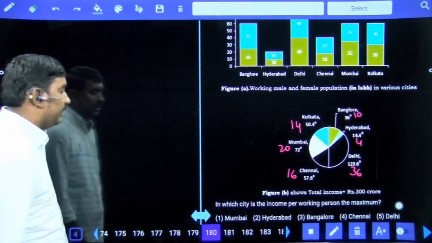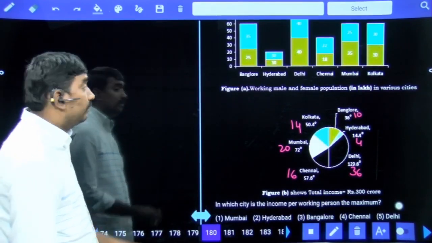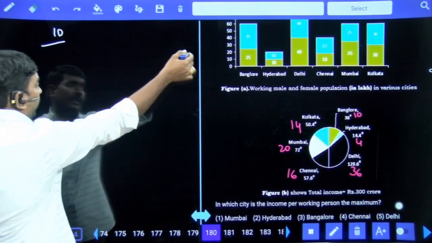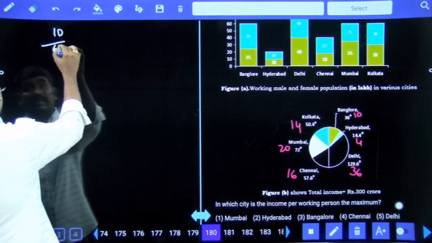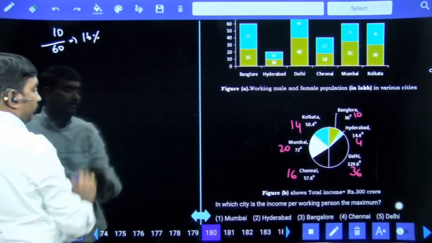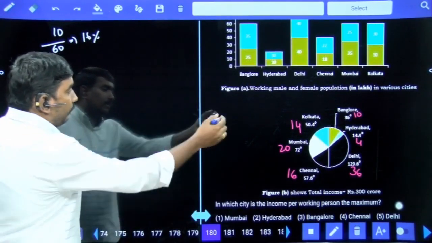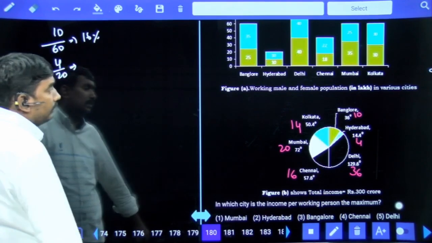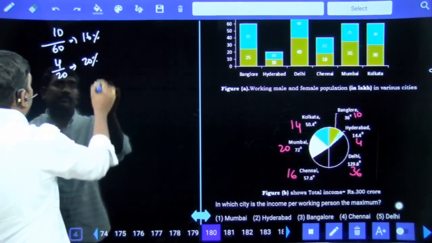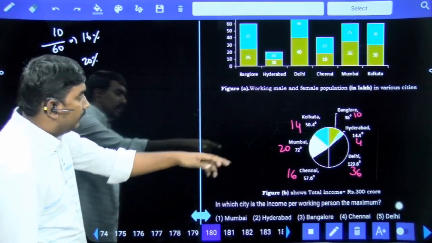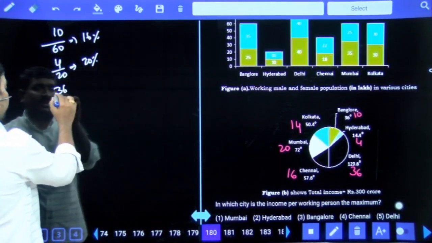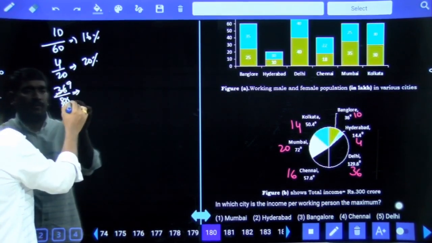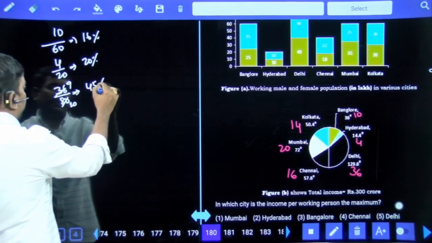First one. Which city has maximum income per working person? Bangalore 10%, out of 35 plus 25, 60. 1 by 6 means 16%. Bangalore. Hyderabad 4% out of 20. 4 by 20 means 20% only. Delhi 36 by 80. 4 9 times, 4 20 times. 9 by 20 means 45%.